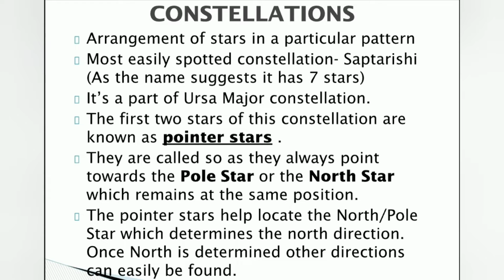The first two stars of this constellation are known as pointer stars, and they're called so because these stars always point towards the pole star, or we can also call the pole star the north star. This north star remains at the same position, and with the help of these pointer stars we can locate the pole star, which ultimately determines the north direction. Once the north direction is sorted, other directions can easily be found with the help of this north direction, right?